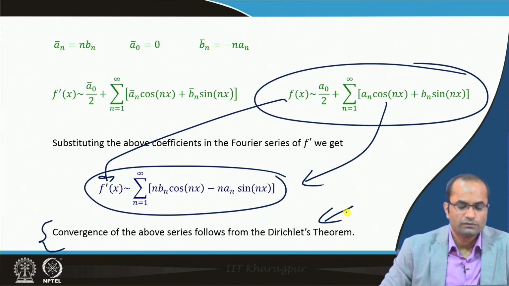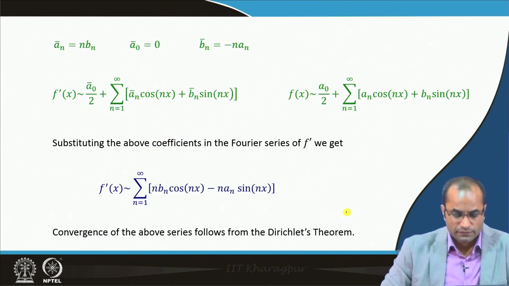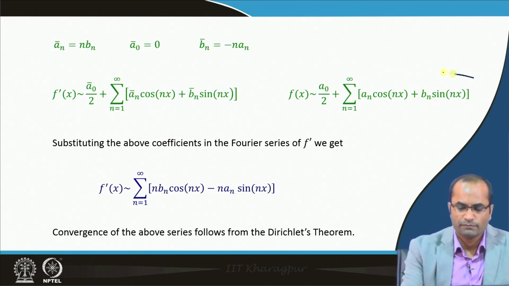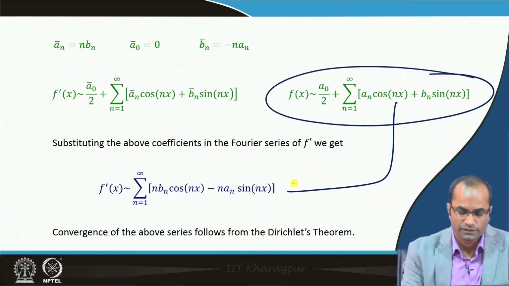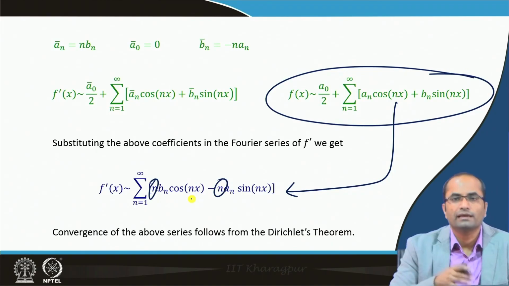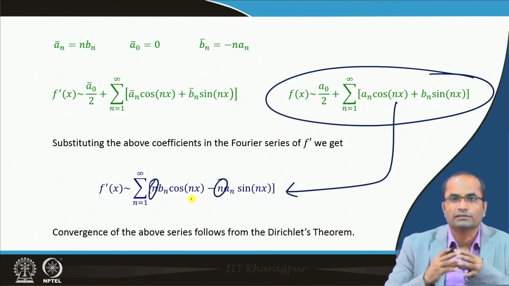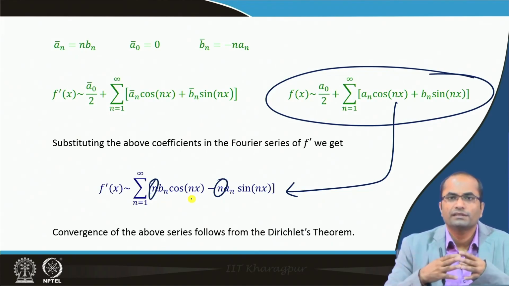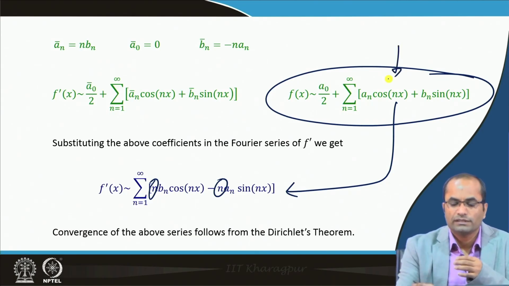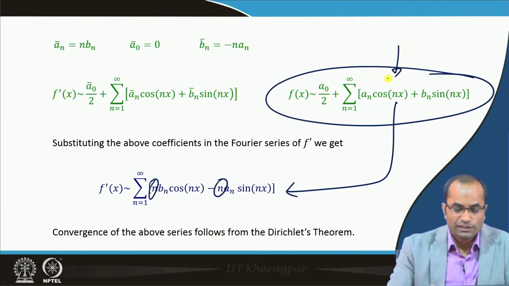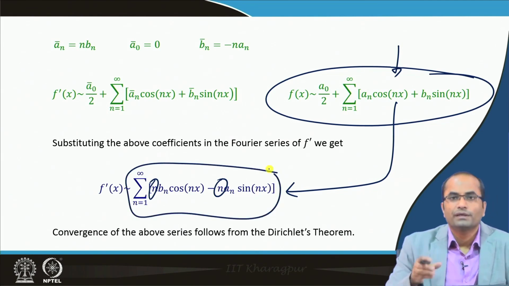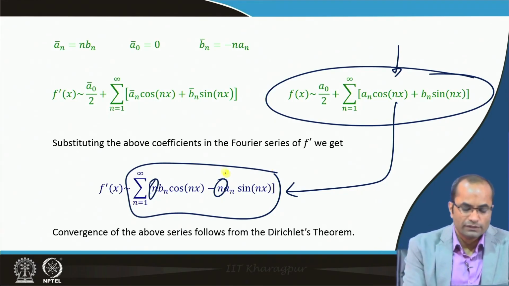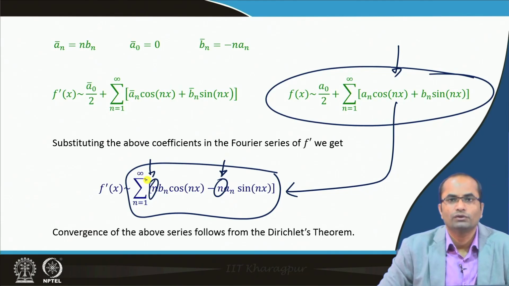Well, so this was the result of the differentiation we got. Just one more point I can make here: when we differentiate the Fourier series, we obtain this n in the multiplication, and that makes the new series more difficult to converge under the same conditions under which the original series was written. So the series after differentiation becomes more difficult from the convergence point of view, because of these n's which appear in the numerator.